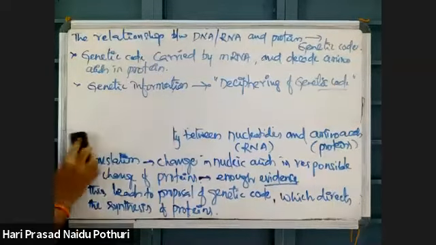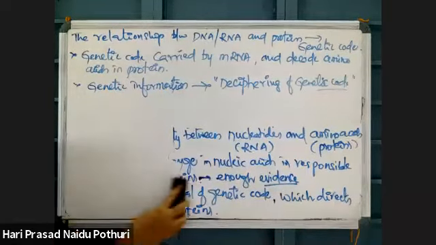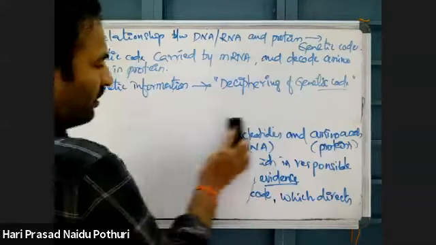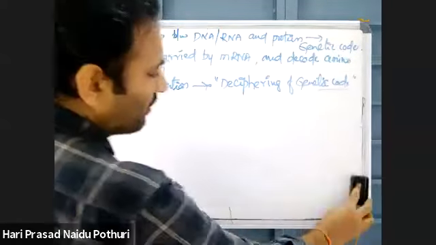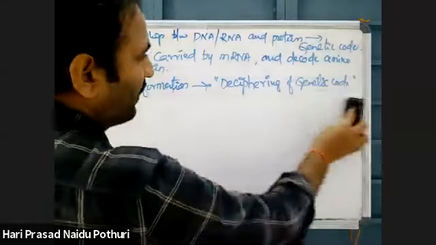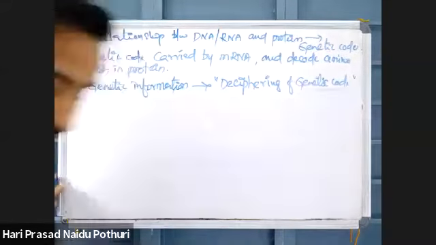Deciphering of the genetic code means finding the genetic code, giving some explanations for it, and proving that it works as a genetic code.